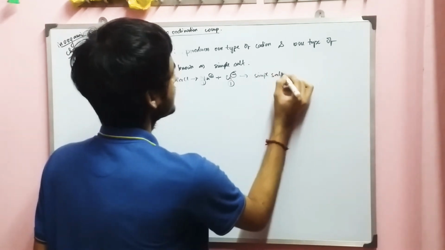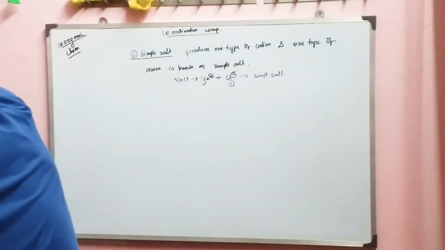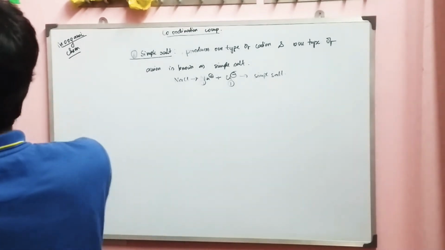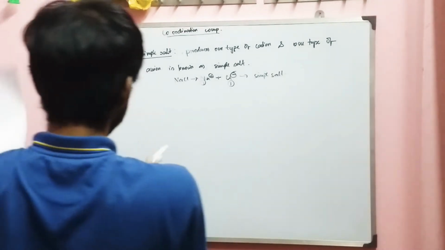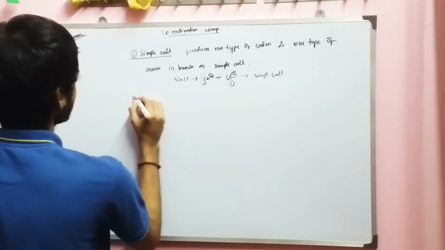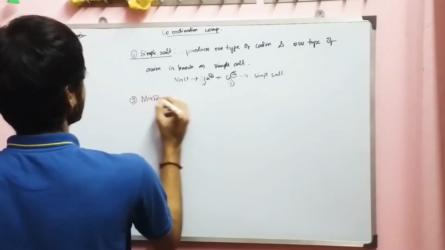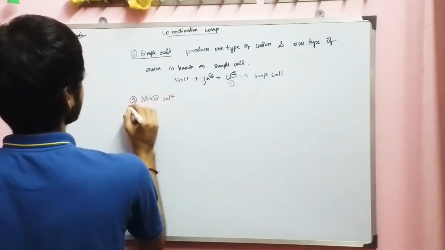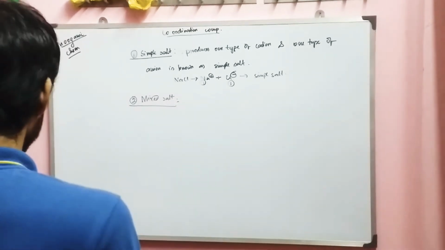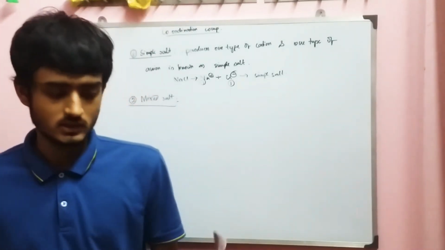Let me take another color of marker pen. And the second type of salt is mixed salt. So what do you call a mixed salt?